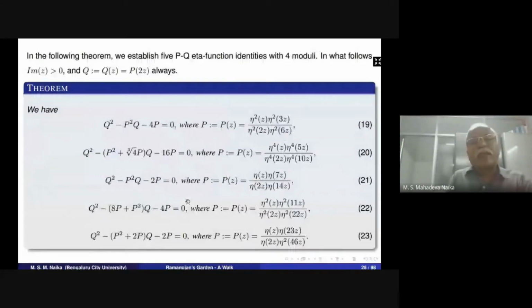And then here P is the product eta square of z and eta square of 3z divided by eta square of 2z, eta square of 6z, and we get these modular equations 19, 20, 21, 22, 23 if Q of z is P of 2z.